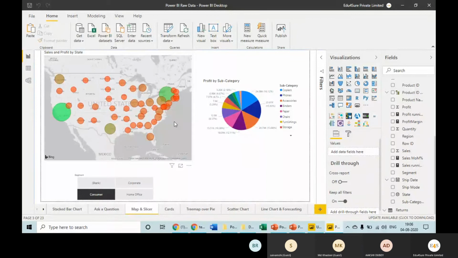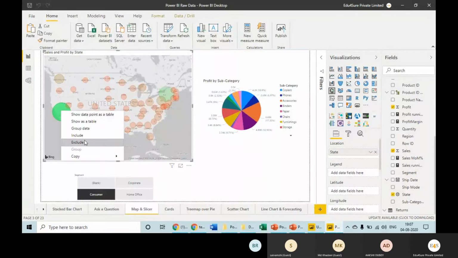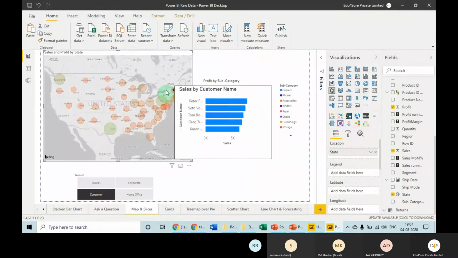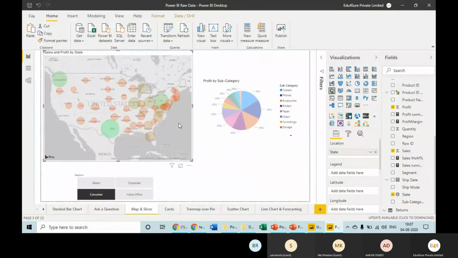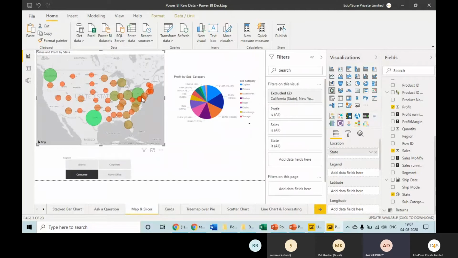Like what happens, the top two toppers in the class, if they are very good, then the students who have actually performed well, we will not be able to see them. When we remove those toppers, then we feel that other students have also performed well. It's just that those two students have performed very well, right? So what can we do? We can exclude these two bubbles from the data, and then we can have a look at the data. Now more bubbles are green, right? So this can be done in Power BI.